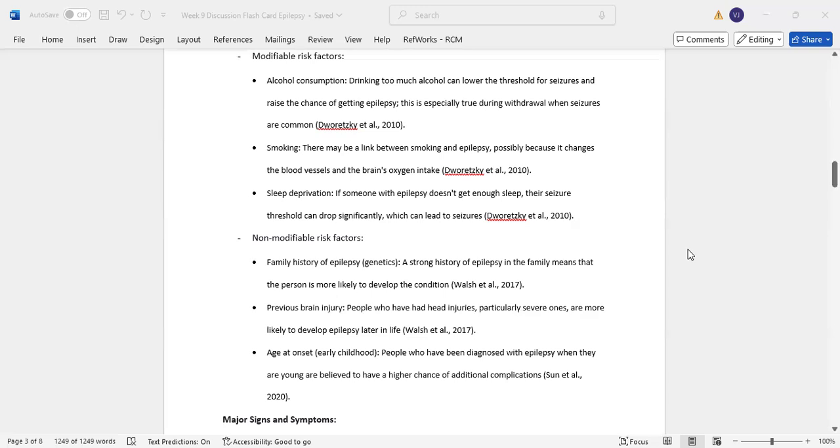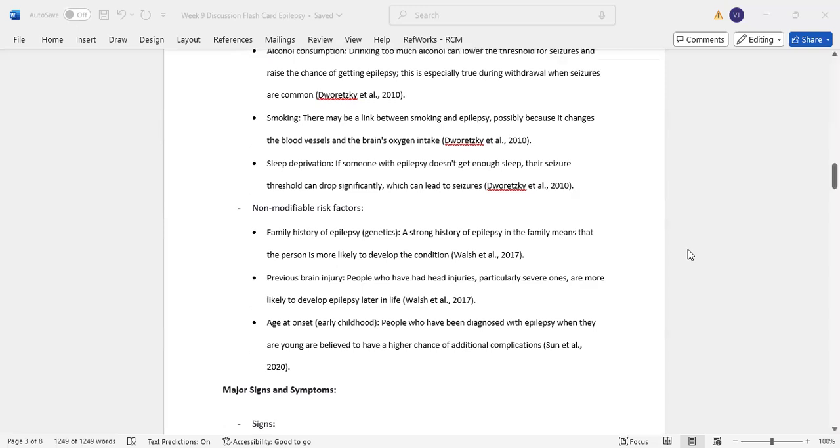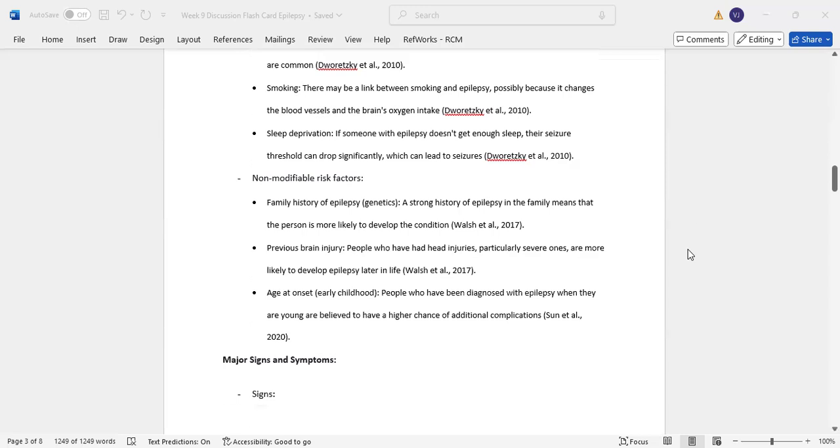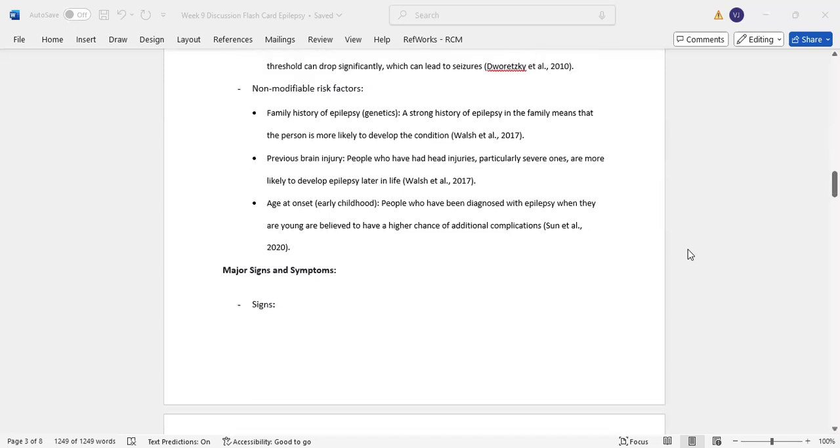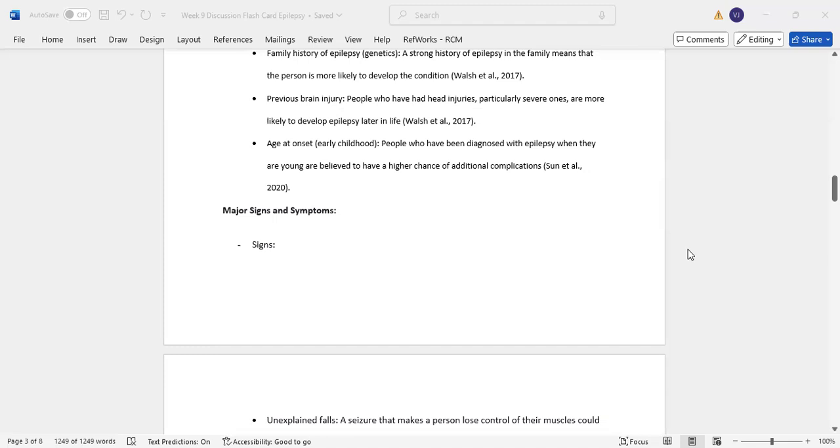Non-modifiable risk factors. Family history. A strong history of epilepsy in the family means that the person is more likely to develop the condition. Previous brain injury. People who have had injuries, particularly severe ones, are more likely to develop epilepsy later in life. Age of onset, early in childhood. People who have been diagnosed with epilepsy when they were young are believed to have a higher chance of developing additional complications.